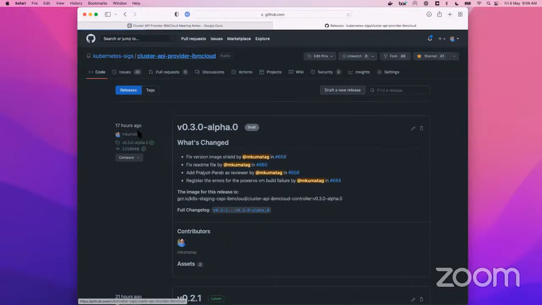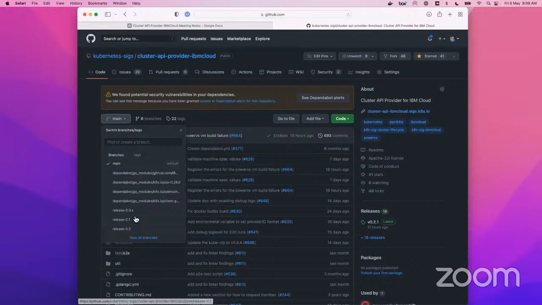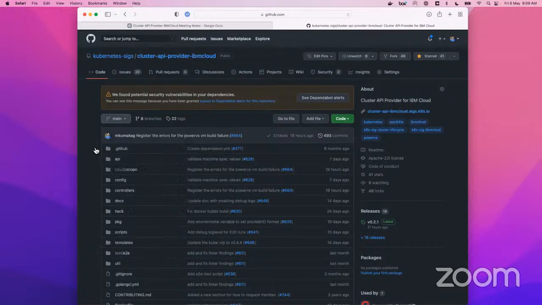I created the 0.2.1 release now. So whatever goes in master now is all the 0.3 release, right? That's why I created another branch called release 0.2. So now if you want to push anything to 0.2.x, you need to merge the change into the main branch, and then cherry pick it to the 0.2 branch.